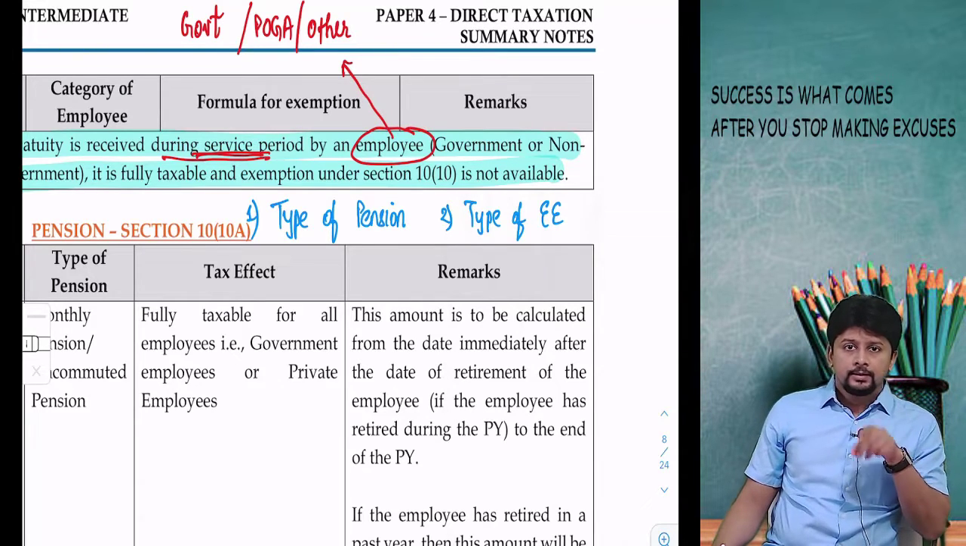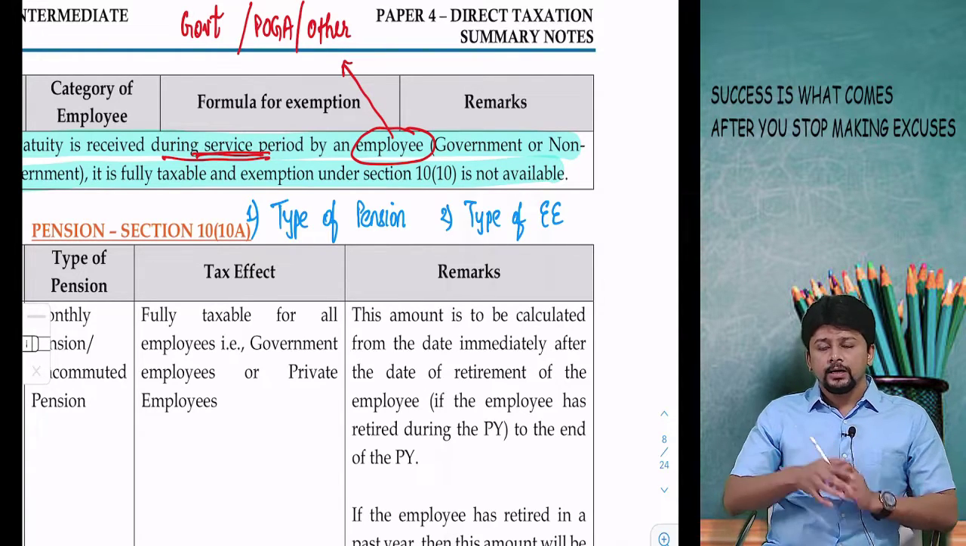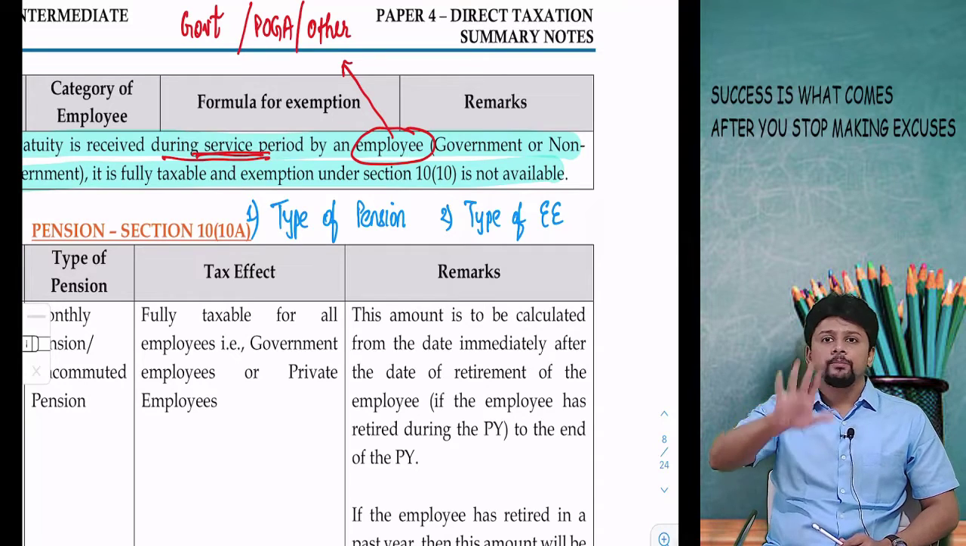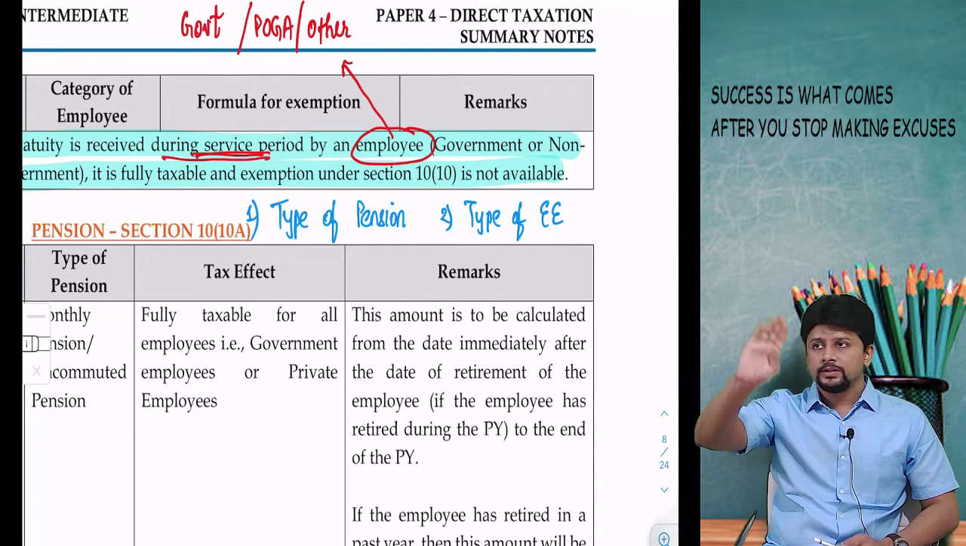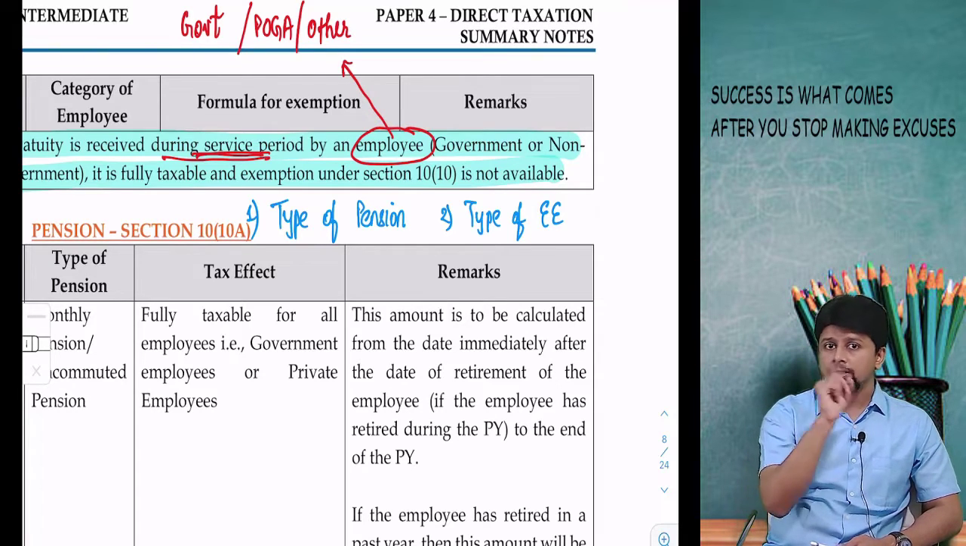Gratuity, leave salary, what is also called leave encashment, provident fund. You will observe that the formula is dependent on the type of employee. First thing to observe is government, non-government, and then you decide the formula. Pension is not like that.